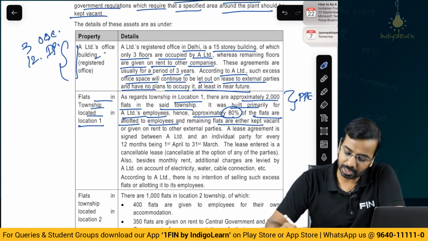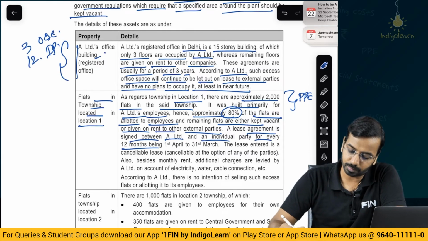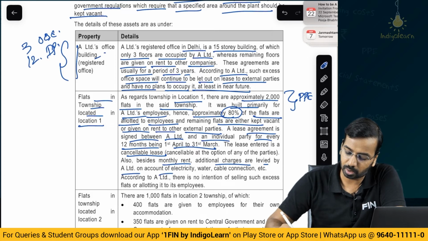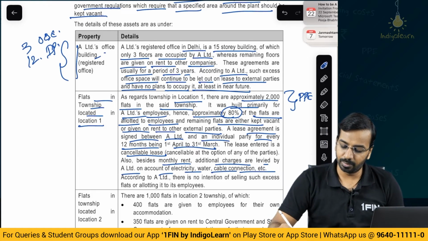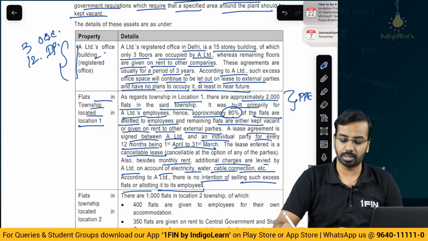The remaining flats are either kept vacant or given on rent to other external parties. A lease agreement is signed between A Limited and an individual party for every 12 months, from 1st April to 31st March. The lease entered is a cancelable lease. Also, besides monthly rent, additional charges are levied by A Limited on account of electricity, water, cable connection, etc. Now, as per A Limited, there is no intention of selling such excess flats or allotting them to its employees.